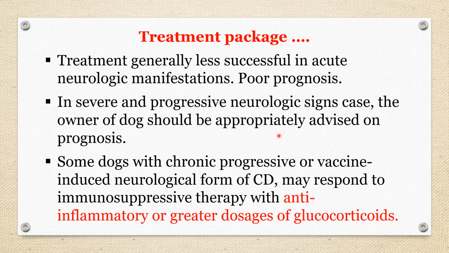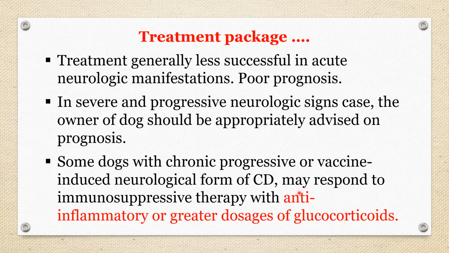In some dogs with the chronic progressive or vaccine-induced neurological form of canine distemper, it is experienced that such cases may respond to immunosuppressive therapy with anti-inflammatory drugs or greater doses of glucocorticoids.